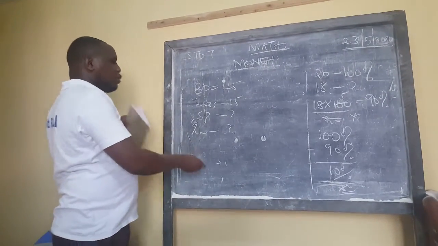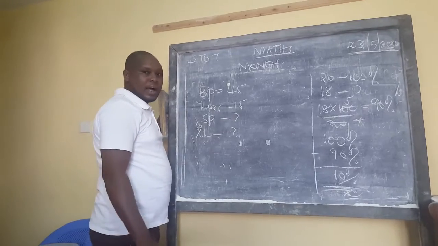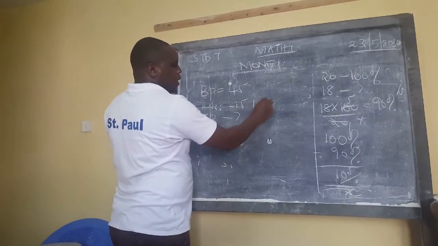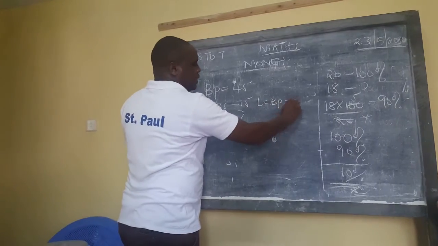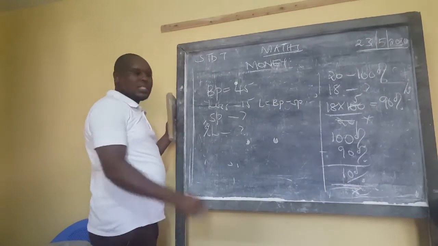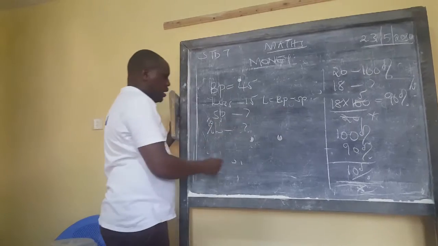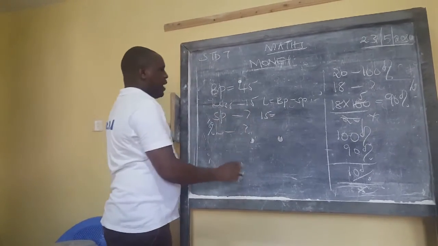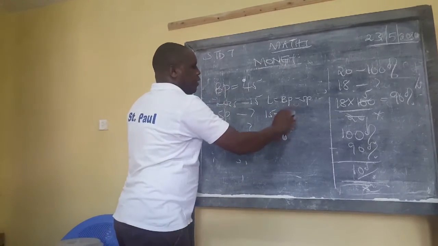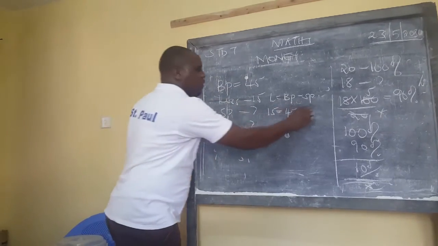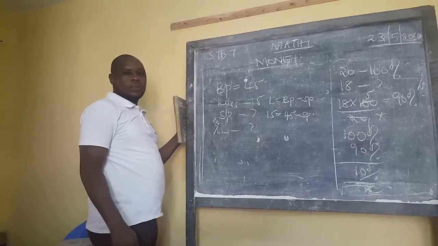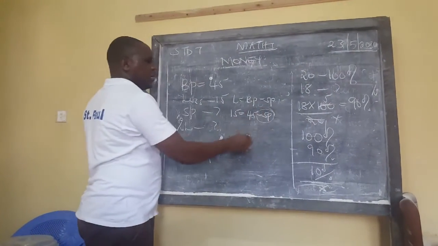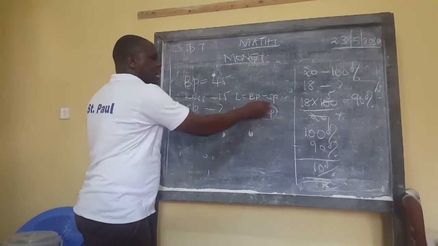So, for you to be able to get the selling price, you write the formula. That's why you need to write the formula. Loss is equal to buying price minus selling price. So, let's fit what we are given on this formula. Loss is given as 15, which is the buying price, 45, minus the selling price, which is not given, SP. We have minus SP, and we want it to be positive. So let's come on this side.